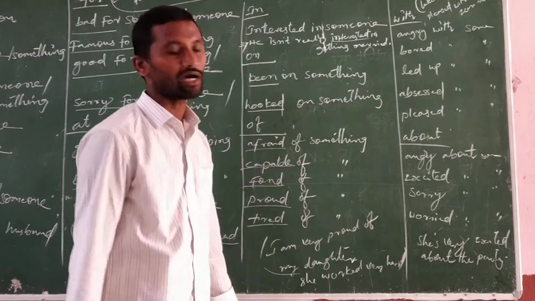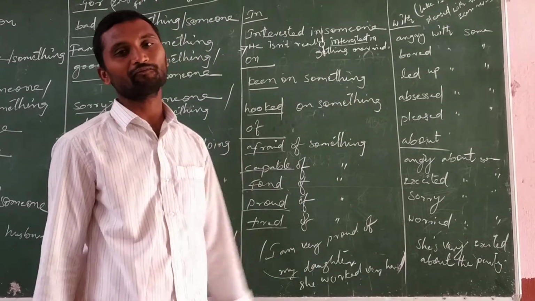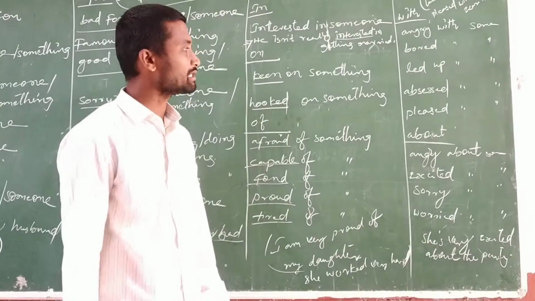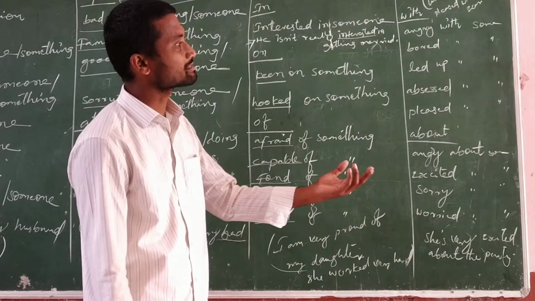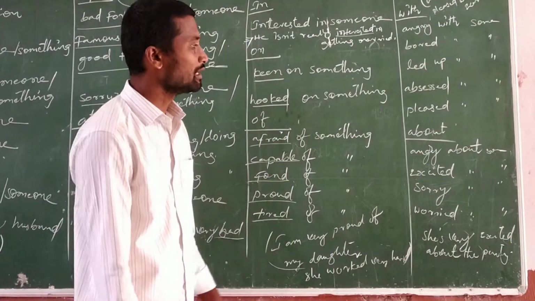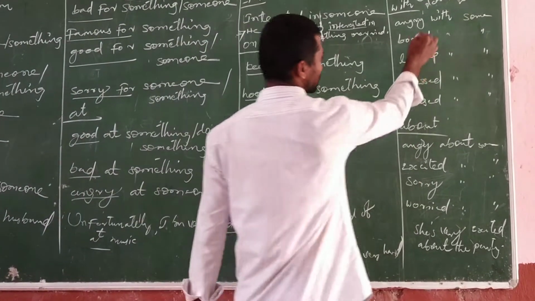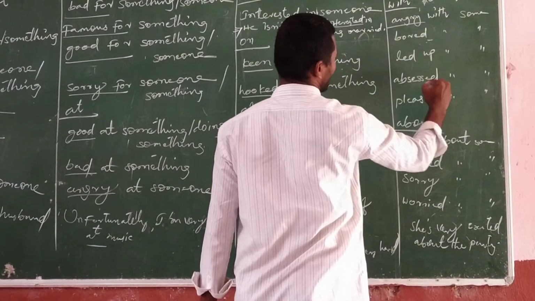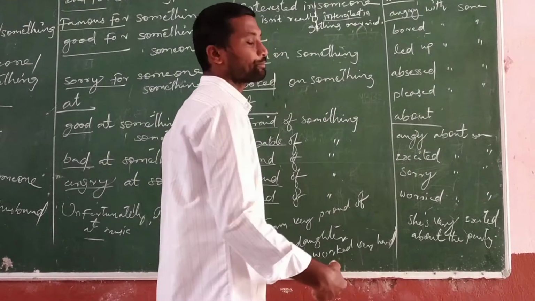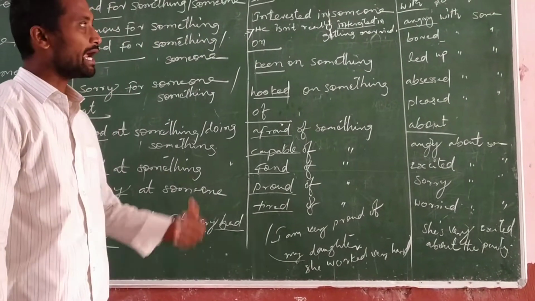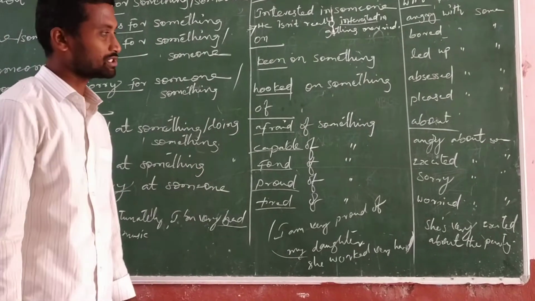Angry with someone or something, bored with someone or something, fed up with something or someone, obsessed with something or someone, pleased with someone or something. Angry, bored, fed up, obsessed, pleased, all these are adjectives and 'with' is the preposition here.